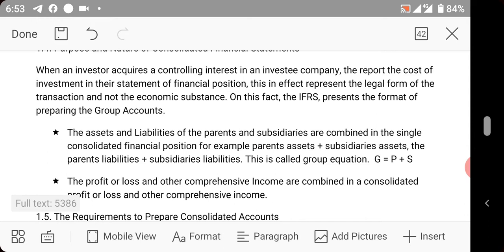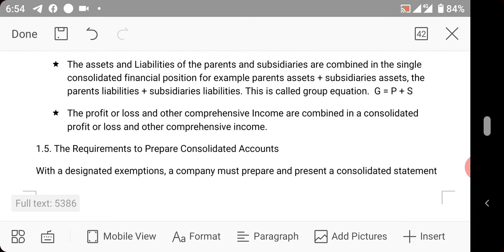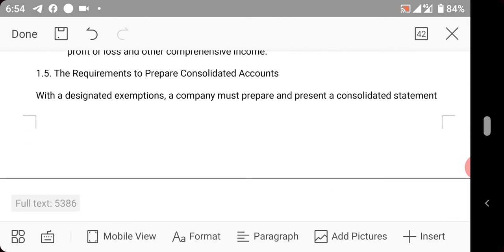That is what we call combination, and that is just group. But there are little intricacies in this aspect, and that is what we are going to be looking at. So we have profit or loss and other comprehensive income combined in a consolidated profit or loss and other comprehensive income.